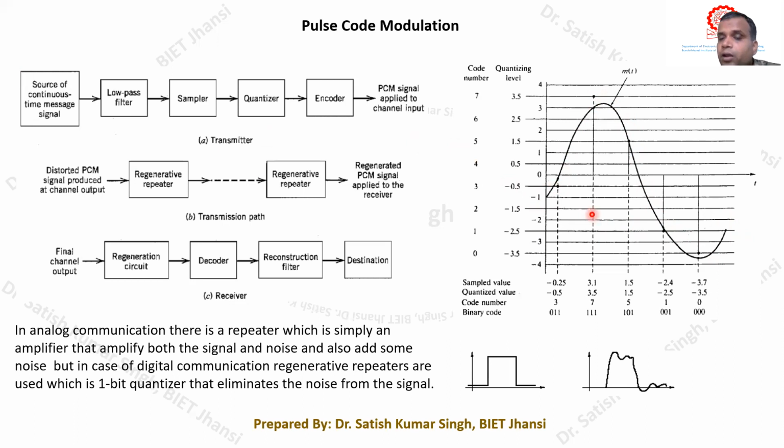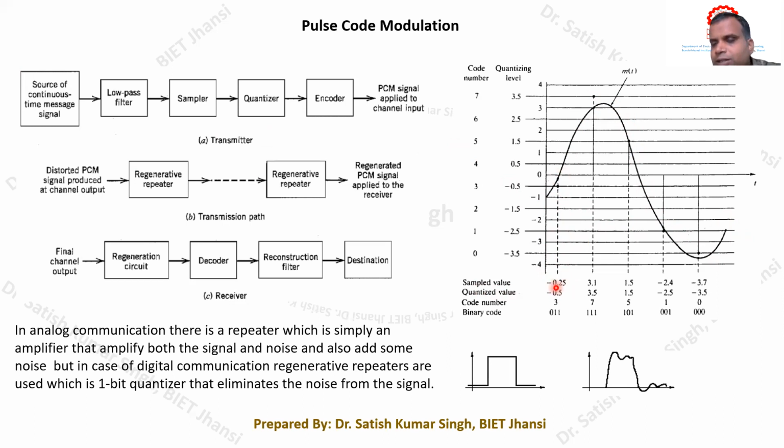And if we perform first the sampling, followed by the quantization. For example, if we have performed the sampling, let us say we have taken this particular sample. If we talk about this particular sample, you can see that the sample that we got at this point has a magnitude of somewhere around minus 0.25. You can see that this is the sampled value of this particular analog signal at this point.